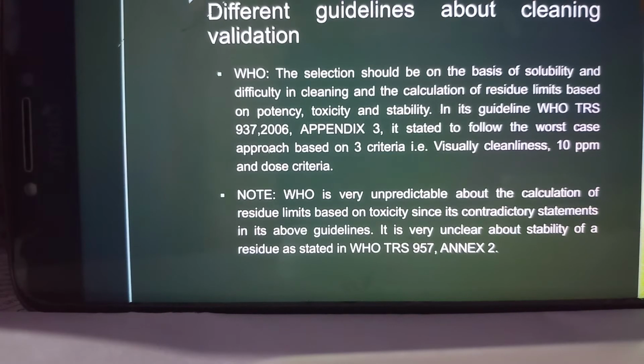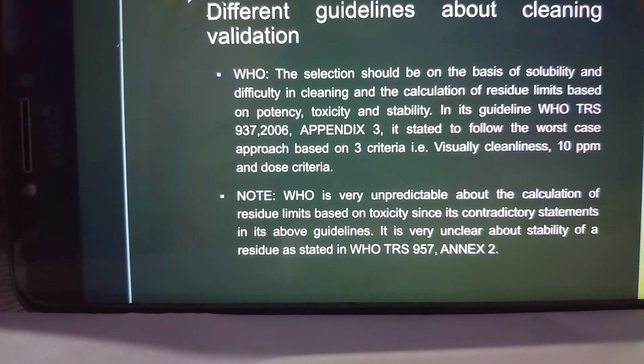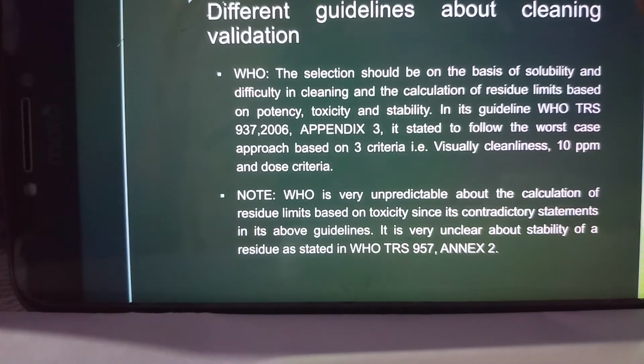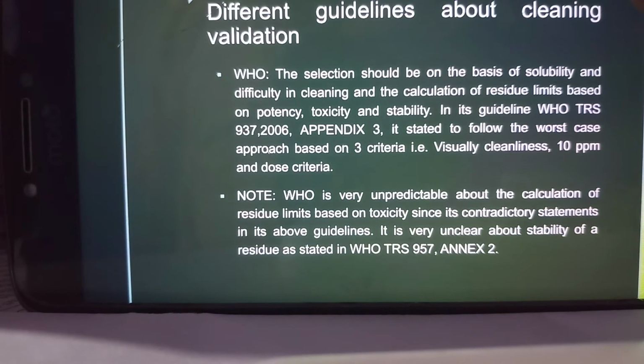And in its another guideline, that is WHO TRS 937-2006 Appendix 3, that is for cleaning validation of drug products, it stated that the same worst case approach shall be followed based on three criteria only, that is visual cleanliness, 10 ppm criteria and dose criteria. So there are two contradictory statements in WHO in its two guidelines.